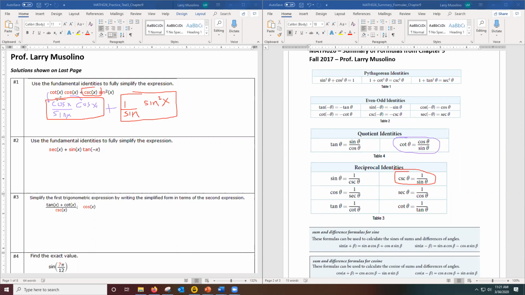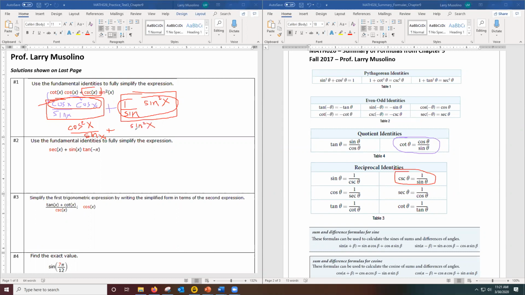All right, well, let me clean this up a little bit, though. Here, this is a cosine times a cosine. Well, that's a cosine squared. So that's going to be cosine squared over sine. And then on the right-hand side, I'm just going to write this as sine squared over sine.